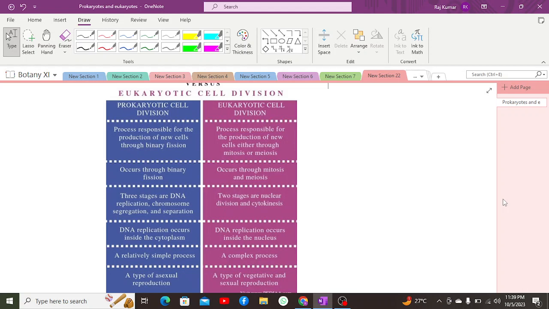While the eukaryotic cell contains the chromatin network as its chromatin material or genetic material, which appears as chromosomes during the time of cell division. Prokaryotes do not have cell membrane bound organelles. Eukaryotes have membrane bound organelles.